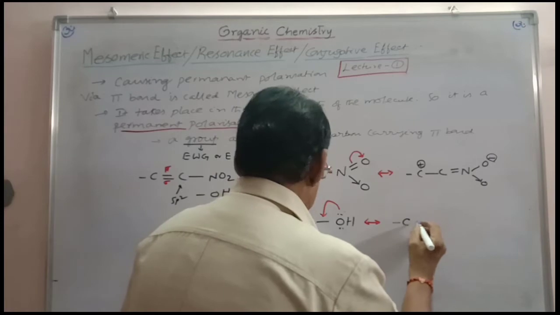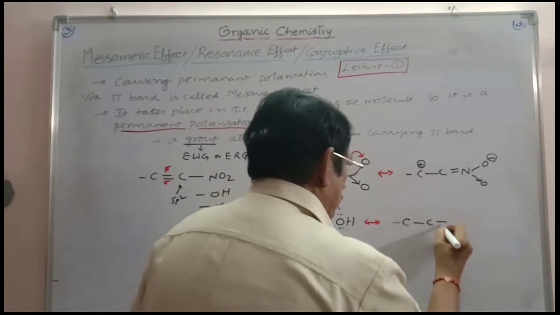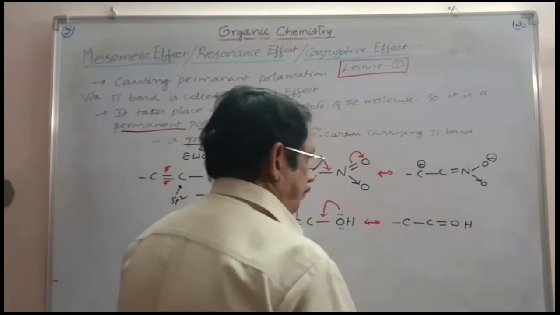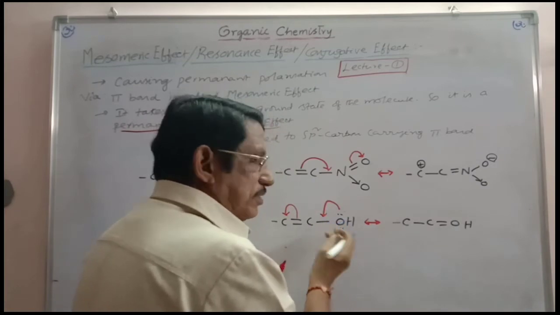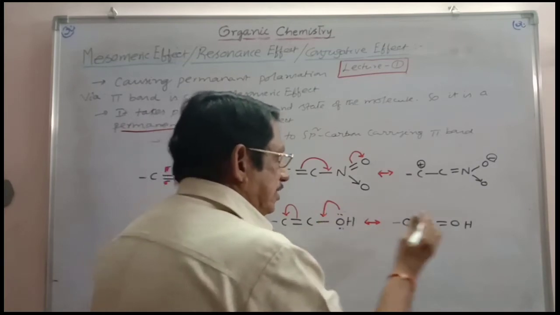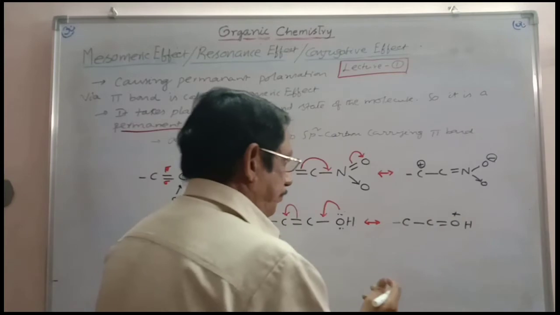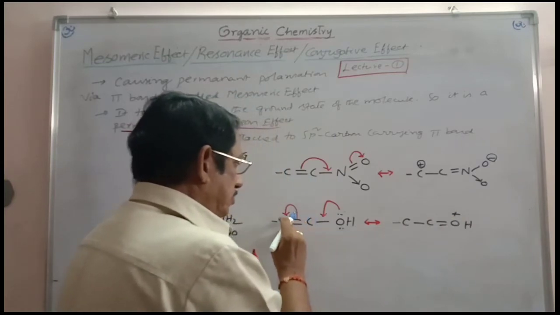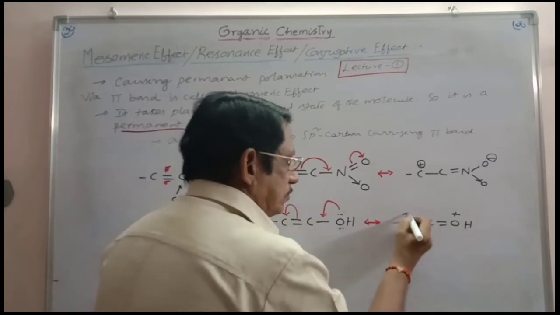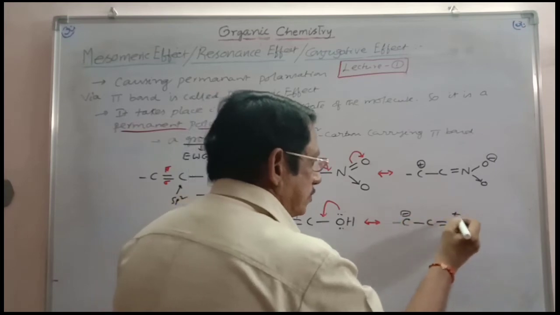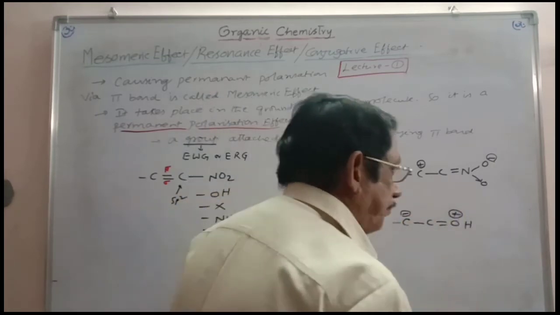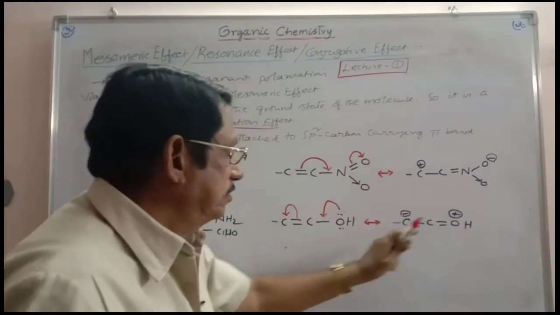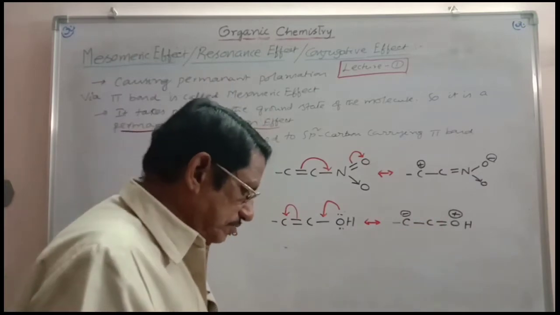C, single bond C, double bond O, H. O gives a lone pair of its own, and so it gets a positive charge. And this pi electron density settles on this carbon, so it gets a negative charge. This is negative, this is positive. Once again, these two are the resonance forms.